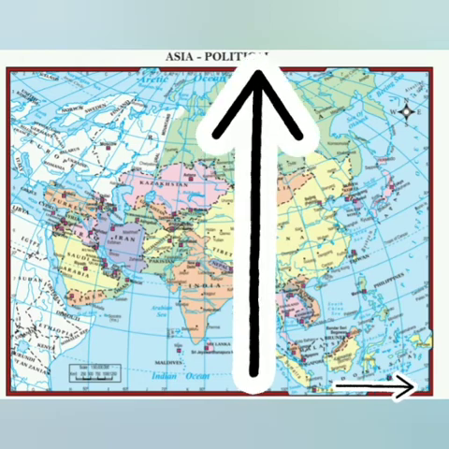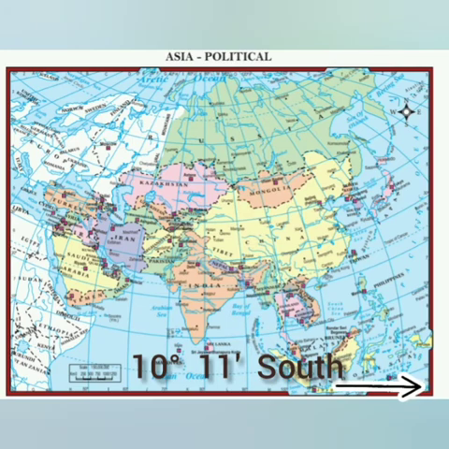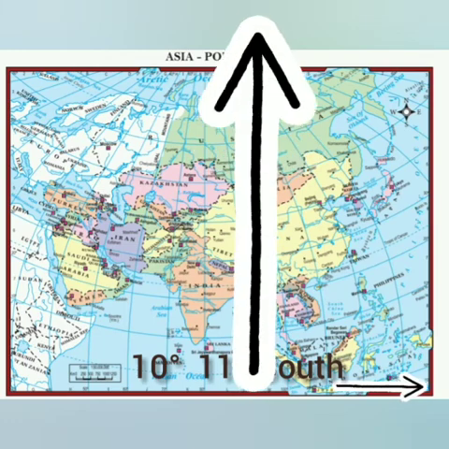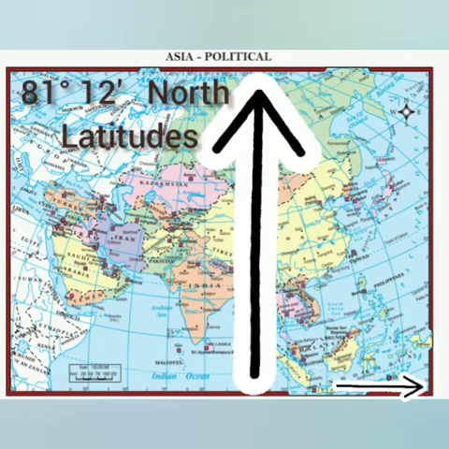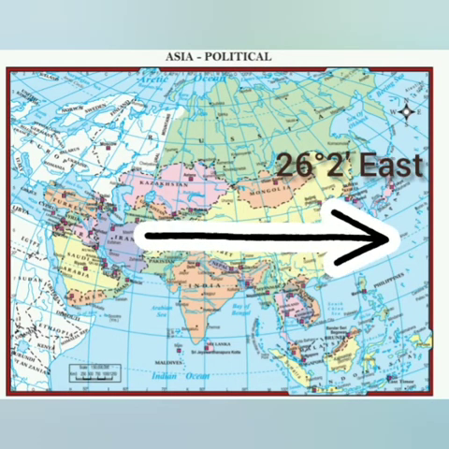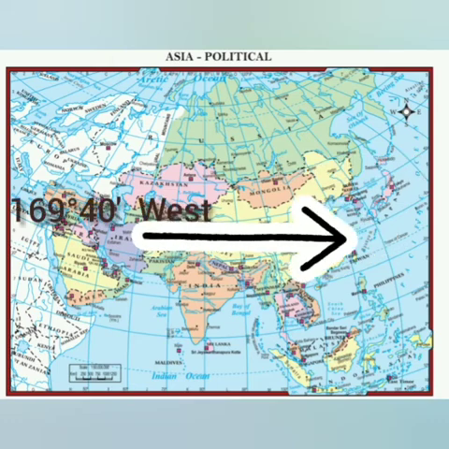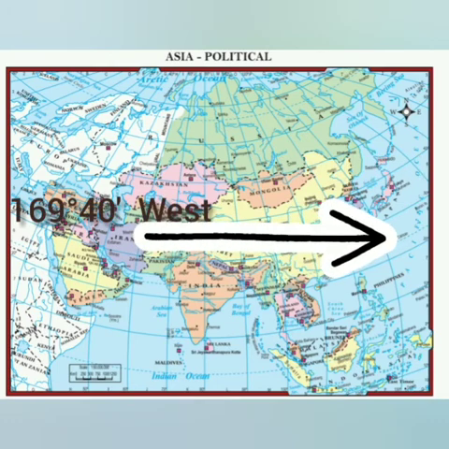Location and area. Asia extends from 10 degree 11 minute south to 81 degree 12 minute north latitudes and from 26 degree 2 minute east to 169 degree 40 minutes west longitudes.